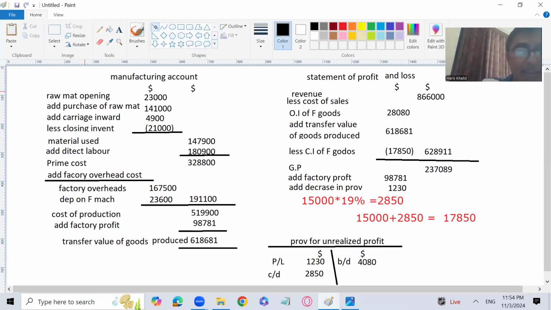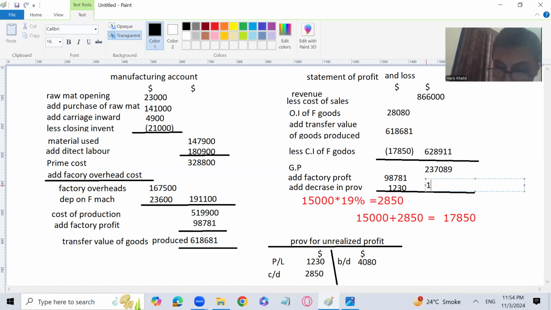1,230, and then I'm going to write it in the next column, and I will go for the total. 1,230 plus 98,781, and the answer is 100,011. Let me write it down. 100,011. Now I'm going to add it to 237,089. 237,089 is the gross profit, and the factory has given you a profit of almost 1 lakh.